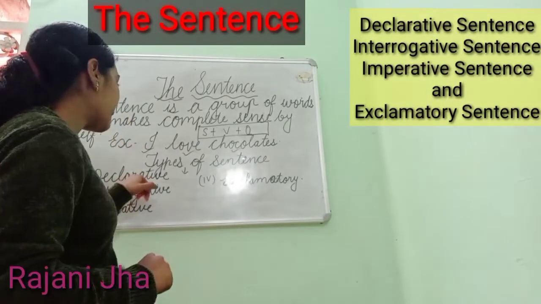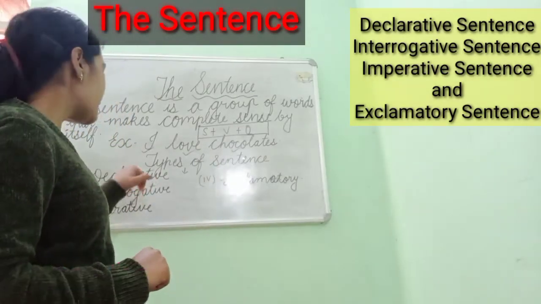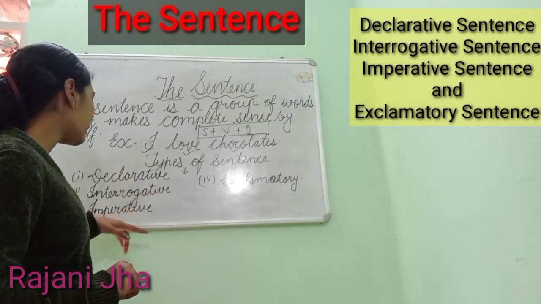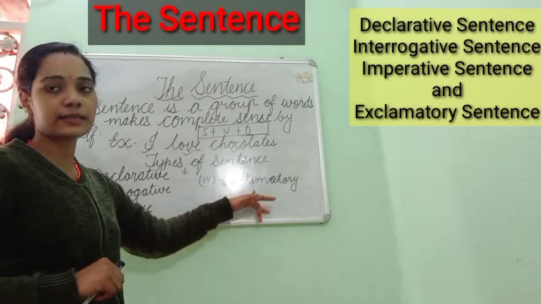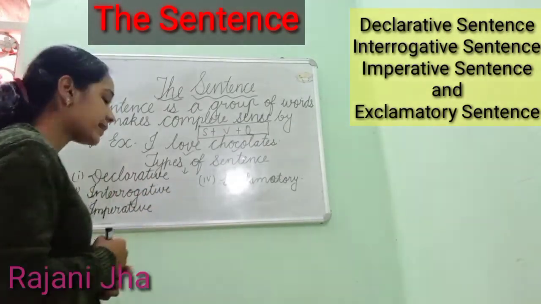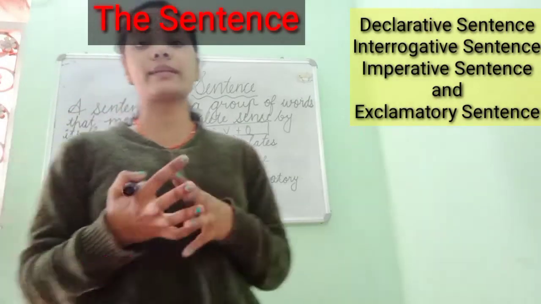Okay, the first is declarative, you can see here. The second is interrogative, the third is imperative, and the fourth one is exclamatory. So what is a declarative sentence? First of all, we discuss what a declarative sentence is.